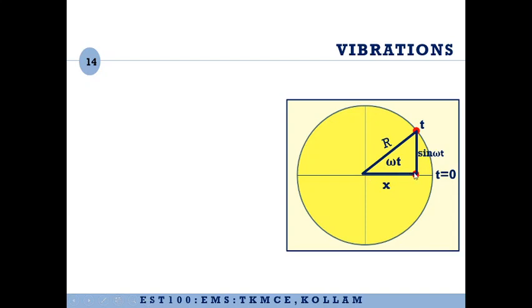If you try to develop an expression for the displacement x, we can develop it from this triangle. So r is the radius of the circle, so that will be the amplitude. Omega t is the angular displacement. This will form a right angled triangle. x will be the displacement from the mean position. You will see that this particular vertical side will be r sine omega t, and this, let us call this as x, and x will be r cos omega t.